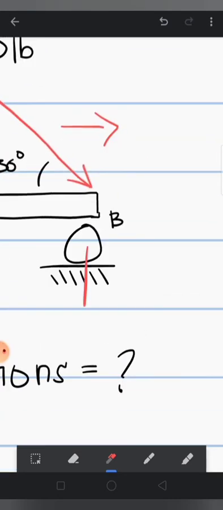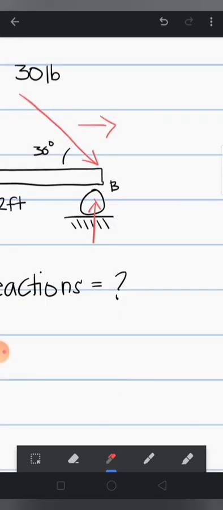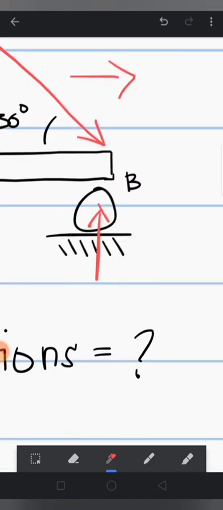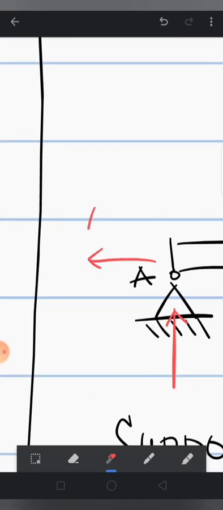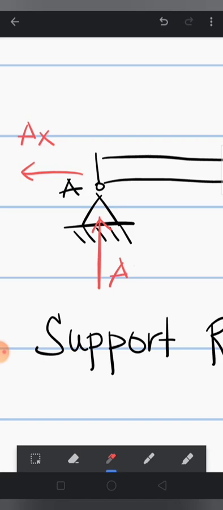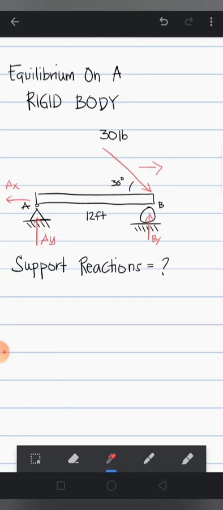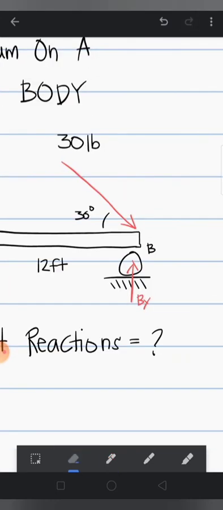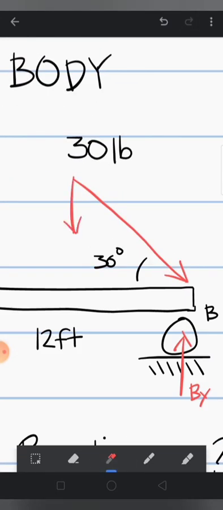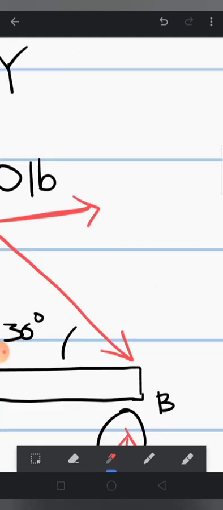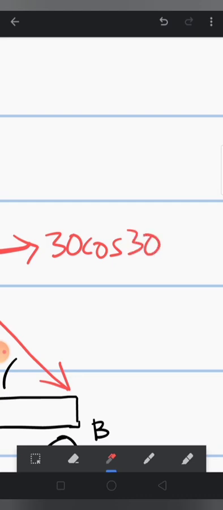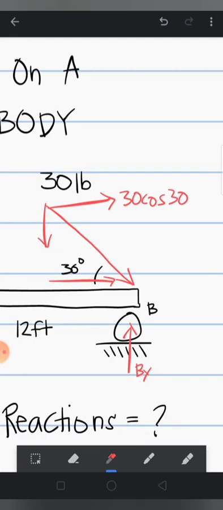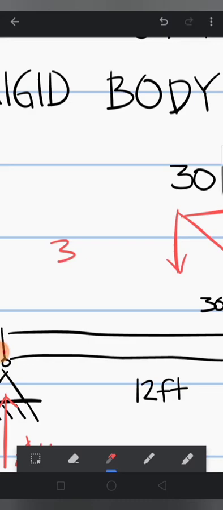And the roller only supports vertical motion and not the horizontal. So it only has reaction By, as we assume, and then Ax for this and AY for this. Now for this 30-pound force, it has two components, which is this one and this one. And this component is 30 cosine of that angle 30, because this is the one adjacent to the angle. And then 30 sine 30.